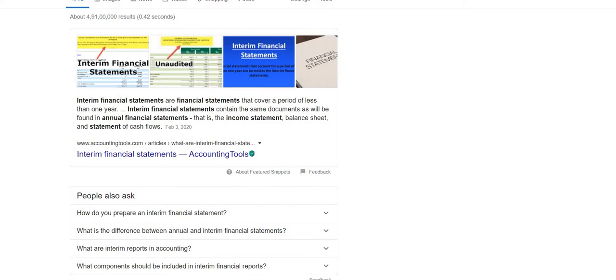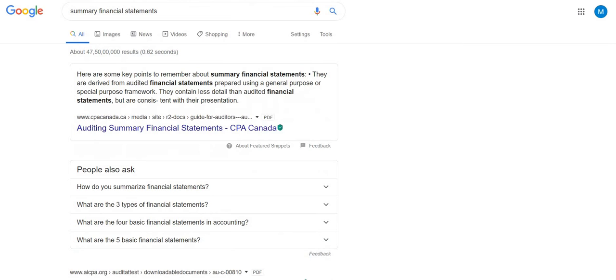Now, what is interim financial statement? Historical is done. The second is other than historical. In other than historical, let's understand what is interim. Interim financial statements are financial statements that cover a period of less than 1 year. Interim financial statements contain the same documents as will be found in the annual financial statements. The documents are the same, but they will cover a period less than 1 year. That's the difference. It will be during the year basically.